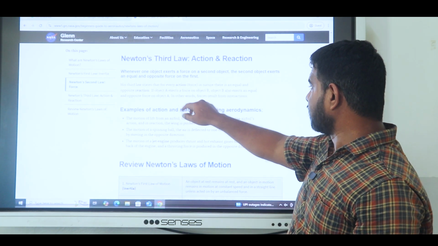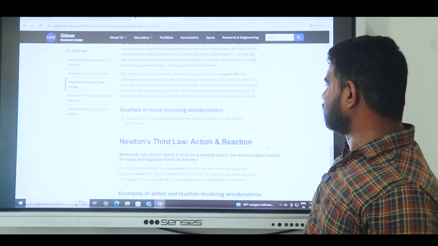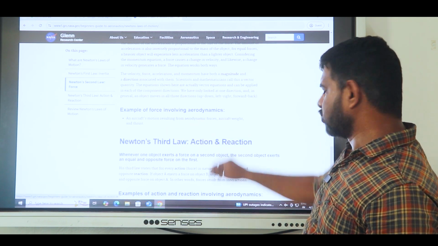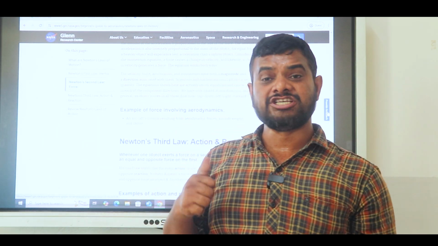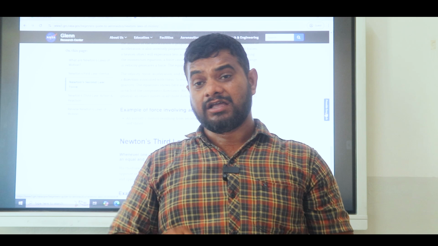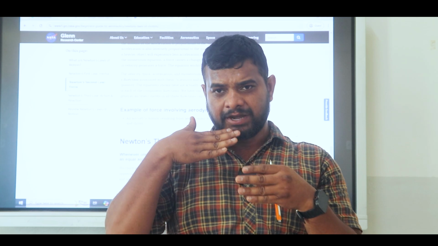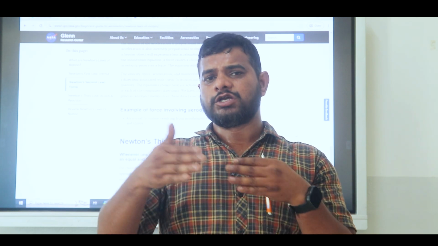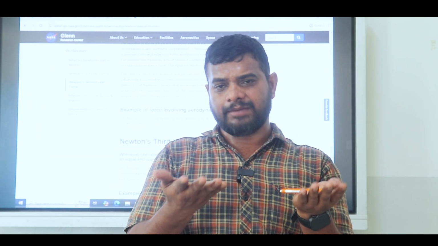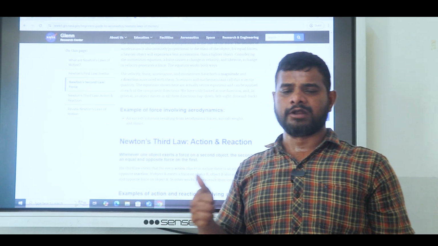What are the definitions and examples of Newton's second law? You observe here, look at here. Here you observe an example of aerodynamic shapes. Motion results from aerodynamic force. You observe that force can change the size and shape also, and control the speed of the body. Sometimes the speed is more, sometimes the speed is less. So we can control it by applying force. You change the shape as well as the direction also. So Newton's second law is very useful in day-to-day life also.